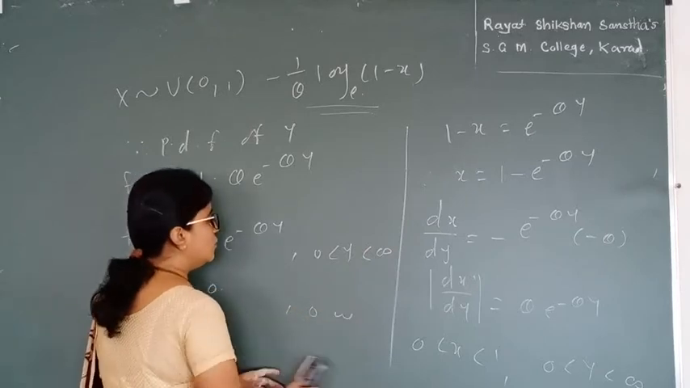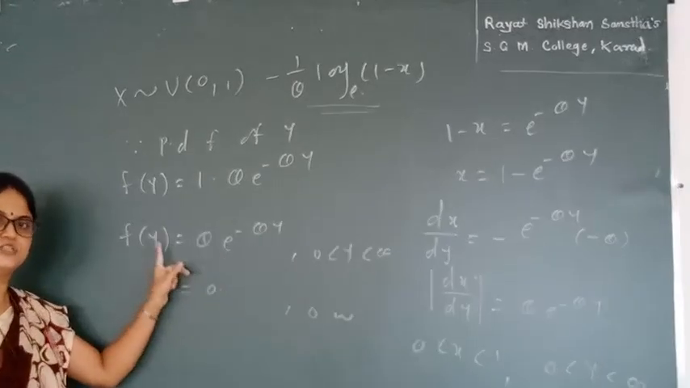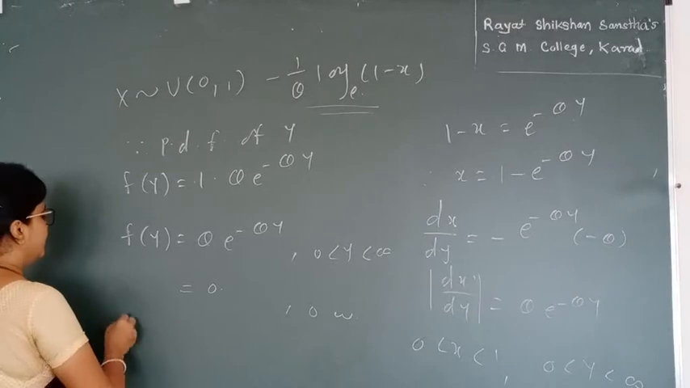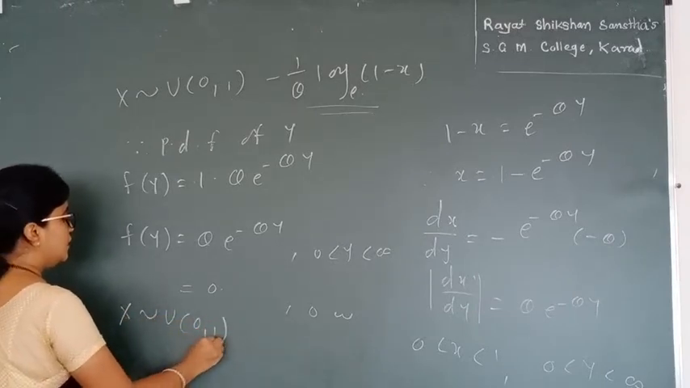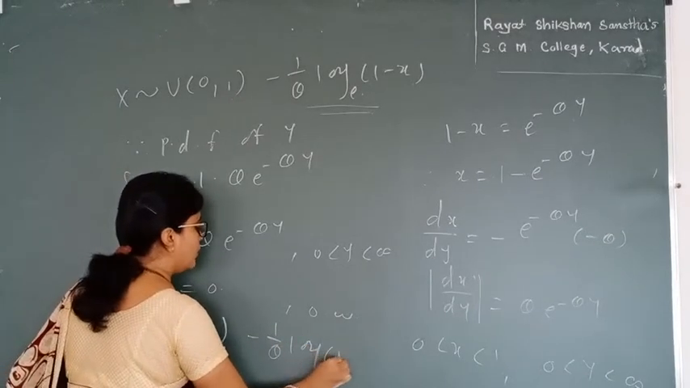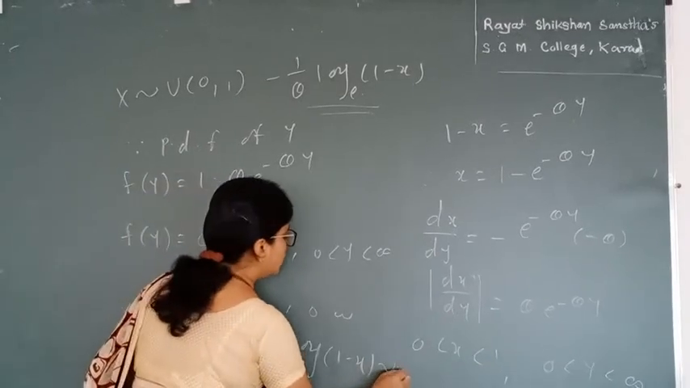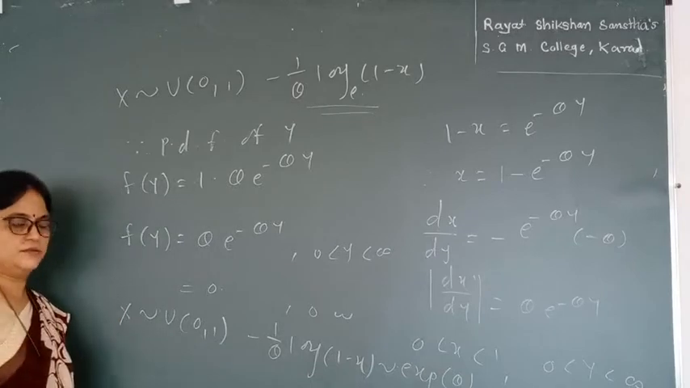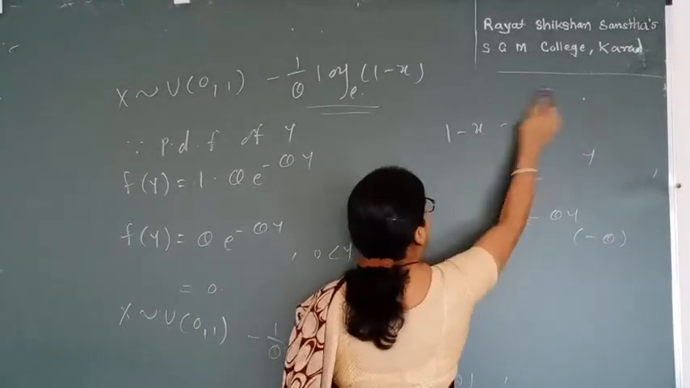Okay, so you may observe that this distribution is again exponential distribution, that is the PDF of exponential distribution. That means we can arrive at a result as, if x follows uniform 0 1, then the distribution of minus 1 upon theta log of 1 minus x, this is my y, follows exponential with parameter theta. Okay, so this is my result which I have.